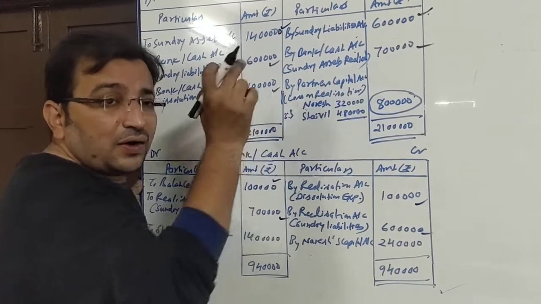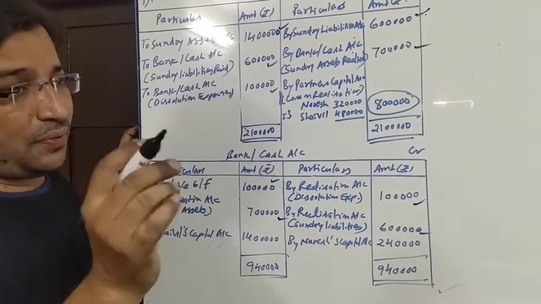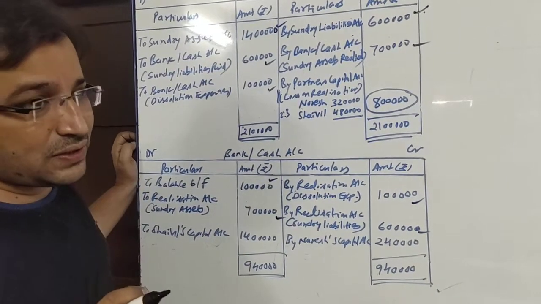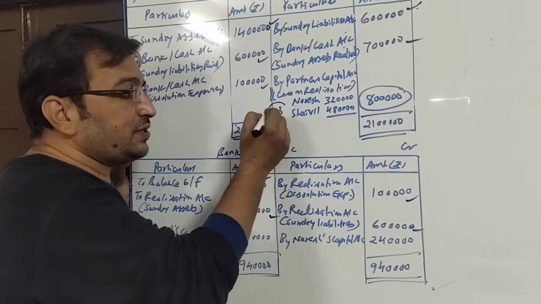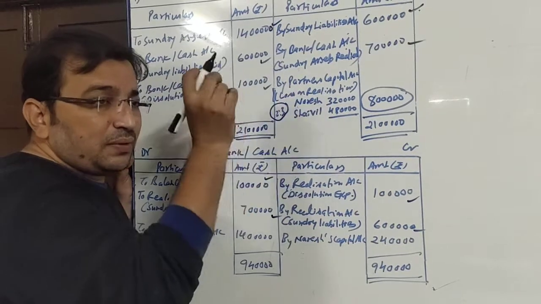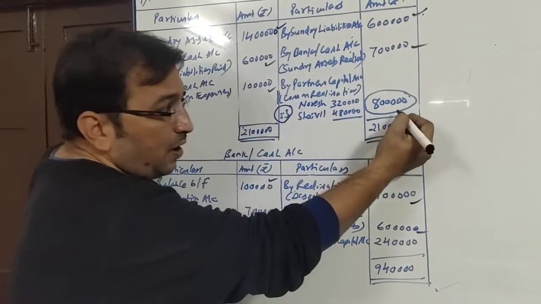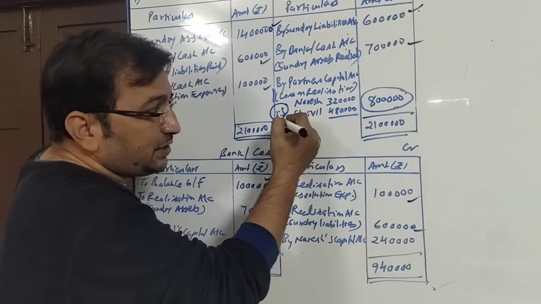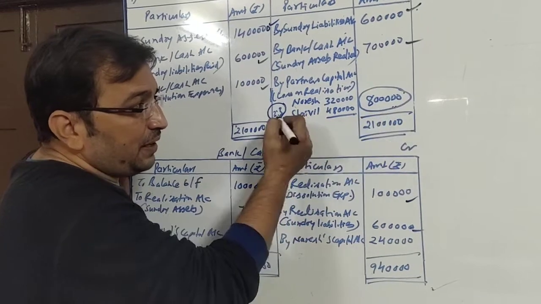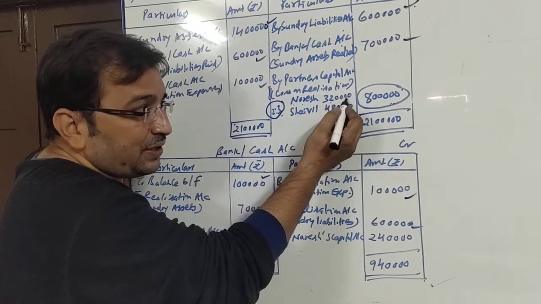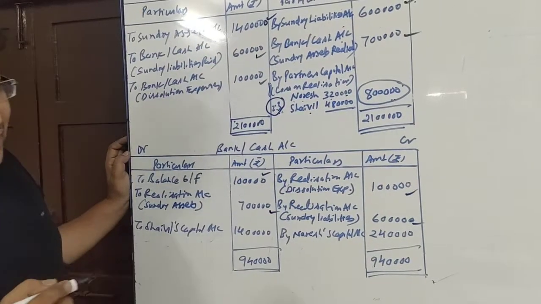What do we call it? Loss on realization, and it is distributed among the partners in their profit and loss sharing ratio. Here there are 2 partners and their profit and loss sharing ratio is 2:3. So this loss will be distributed between the 2 partners in this proportion. So I will distribute this 8 lakh in the proportion 2:3, right? For Naresh it will be 3,20,000 and for Shevil it will be 4,80,000.